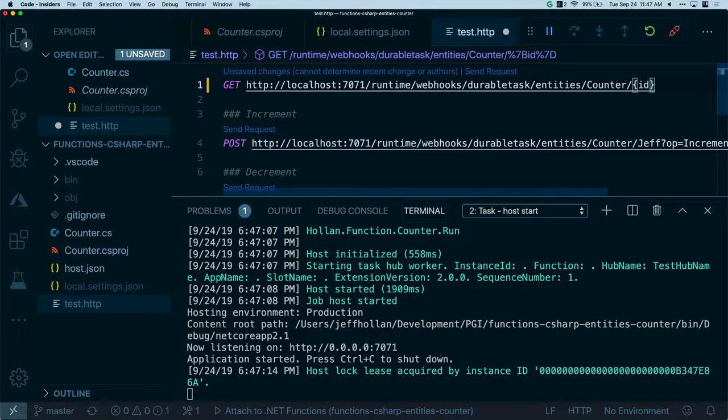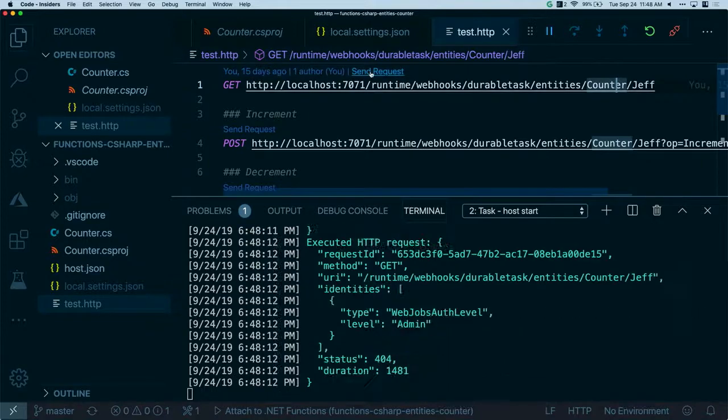If you think about this idea of a stateful function, I might not just have Jeff's counter, I might have Seth's counter and Chris's counter. So here's where I can define the different counters that are going to be running. Each of these might have a different count step, right? Different steps for each person. So let's go ahead and try to get the steps for Jeff right now. And when I call it, it's going to process.